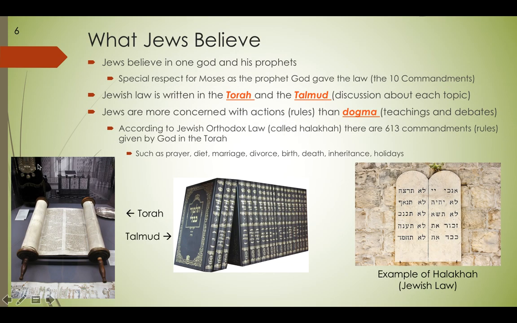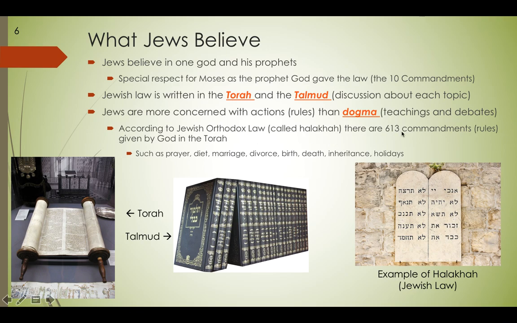So what Jews believe. Jews believe in one God and his prophets. Special respect for Moses as the prophet God gave the law, the Ten Commandments. Jewish law is written in the Torah and the Talmud. So the Talmud is where they start discussing the different parts of the Torah. Jews are more concerned with actions and rules rather than dogma, which is just talking about things and teaching people. Instead, they follow these rules.